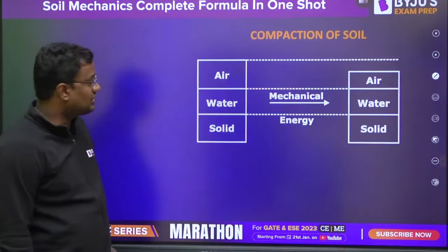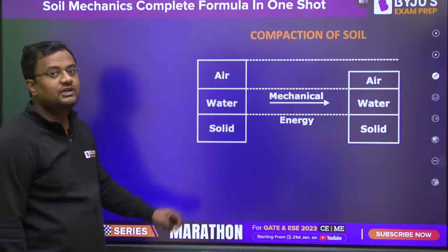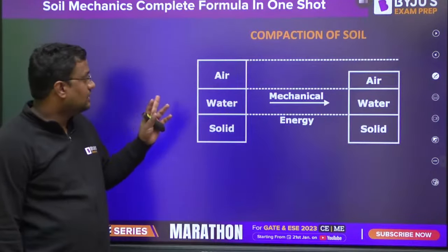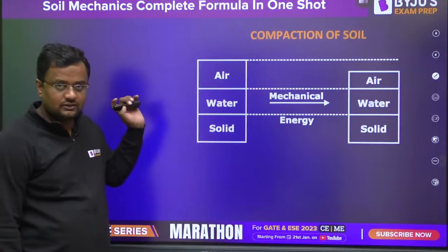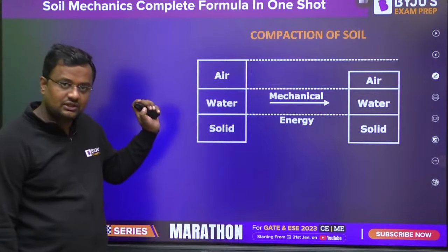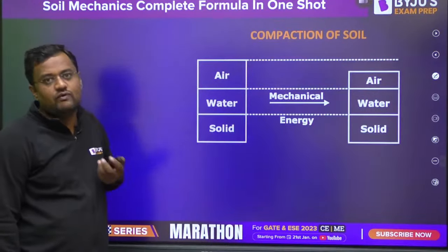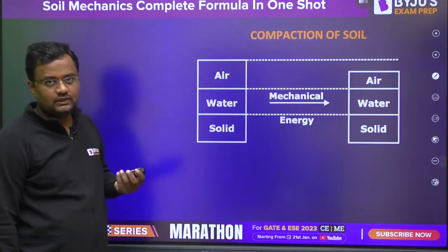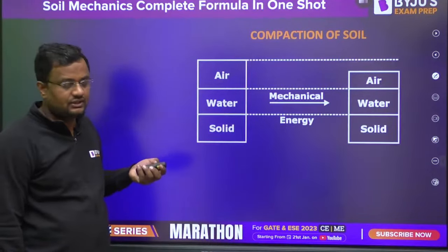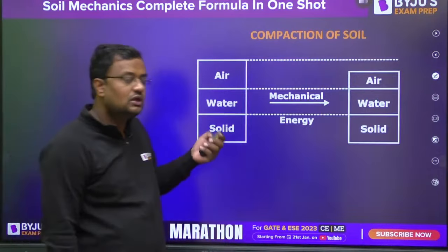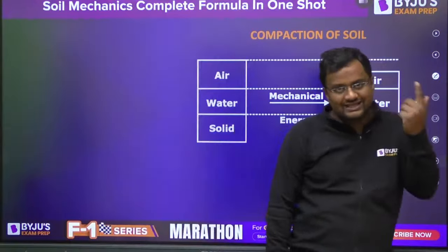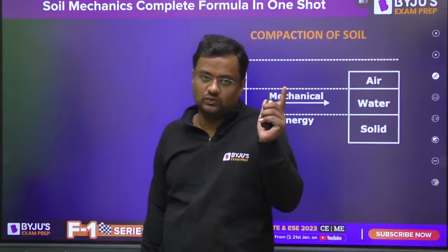Now compaction of soil, that is the third chapter. Compaction is reduction of volume by reduction of air voids. We provide some mechanical energy. Usually for clay we provide static energy. For sand we provide vibration, and volume is reduced. Volume reduced means more density, because density is mass by volume.